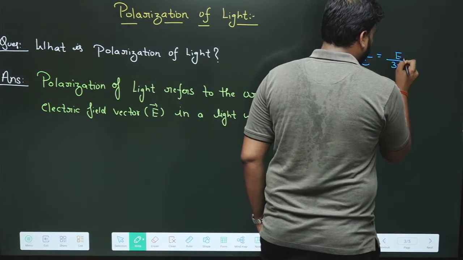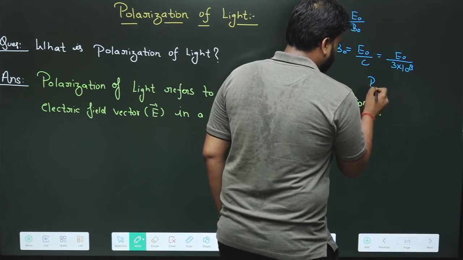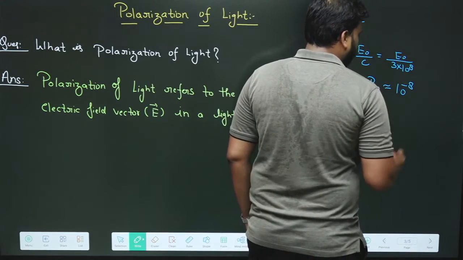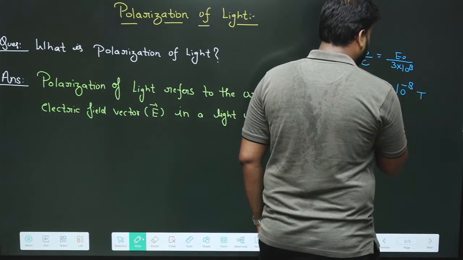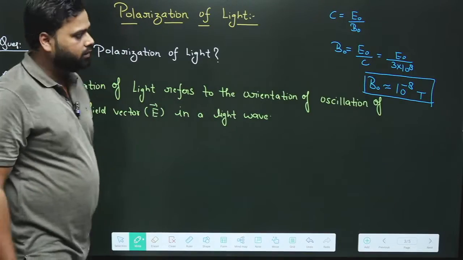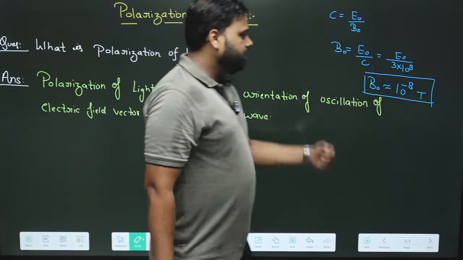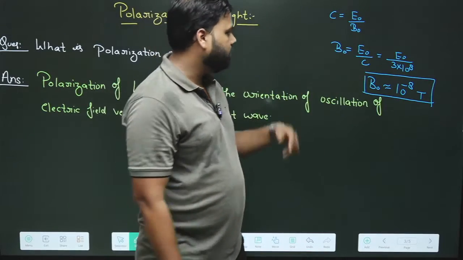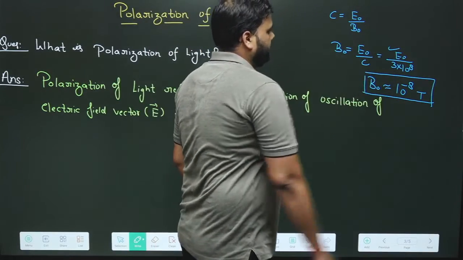When you solve this, you get the amplitude of the magnetic field approximately 10 raised to the power minus 8 Tesla. This is quite low, and this is one of the reasons why we don't talk about the magnetic field in polarization. We generally talk about the electric field.